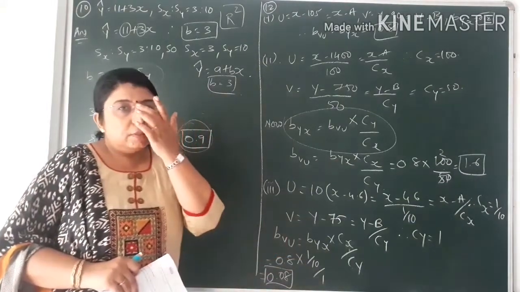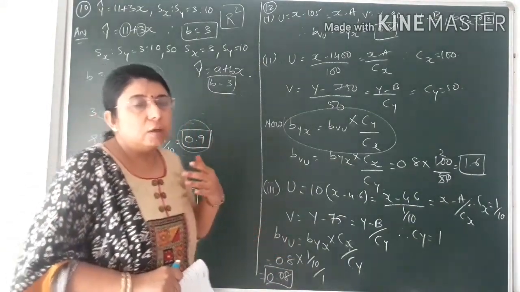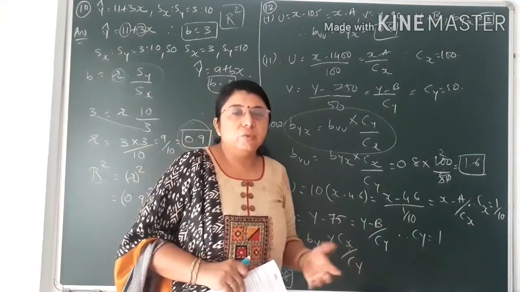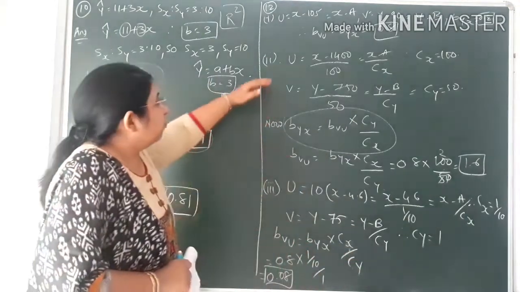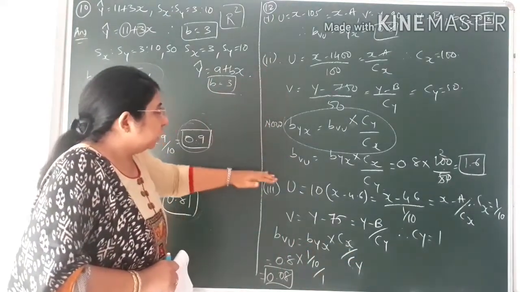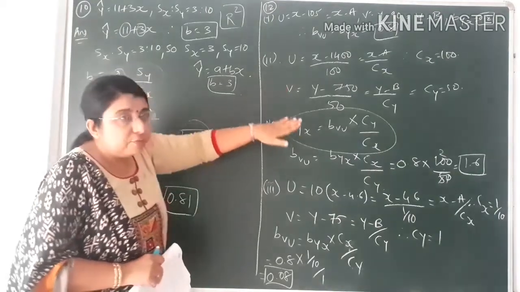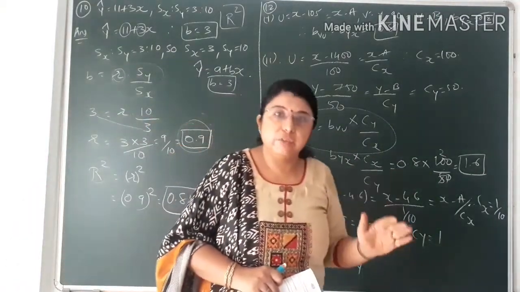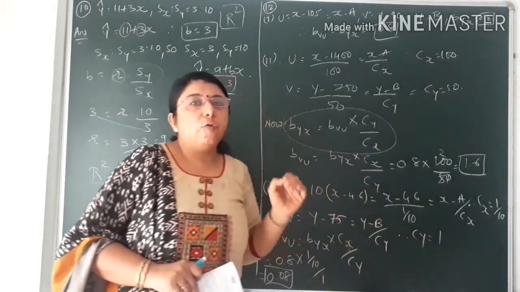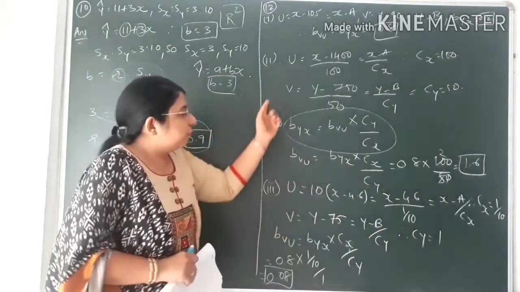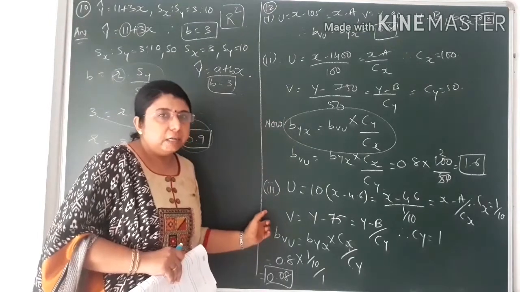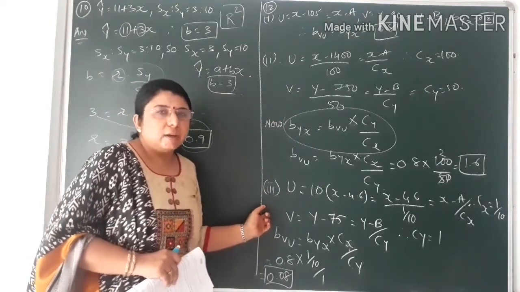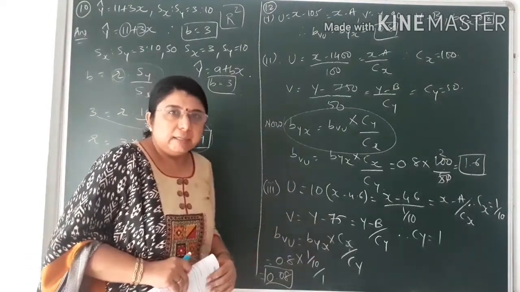So this was a totally different sum from the sums we have done till now. That is, we have to find the value of Bvu when three different conditions are given of u and v. So how to find the value of Bvu from the three different conditions of u and v, that we have learned. So it was a typical and different sum from the sums that we had done till now.